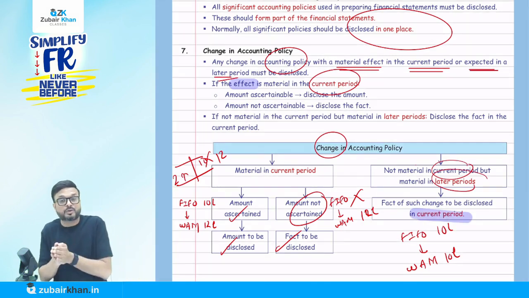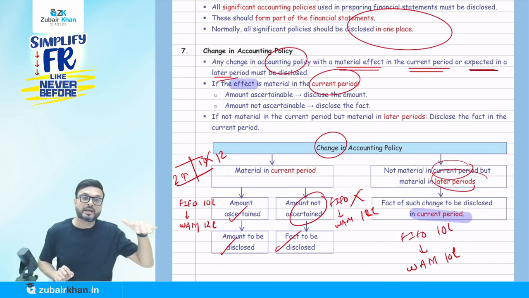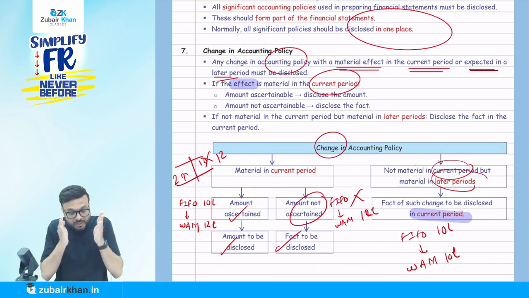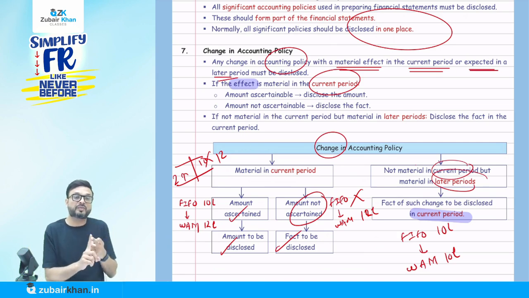So we have to mention in notes to account that we have changed the accounting policy. The effect is going to come in the coming financial year, and it will affect my profit in the coming financial year, and that we have to disclose in the current year. So here ICAI says, okay, we have changed the accounting policy, it is going to affect future period profit. So should we disclose in the current year?